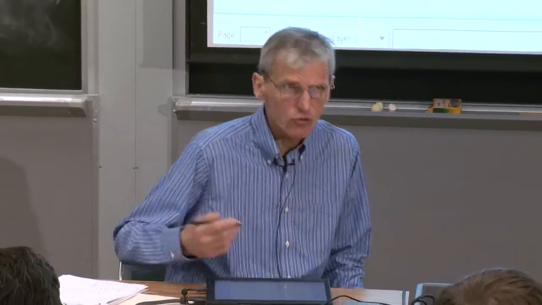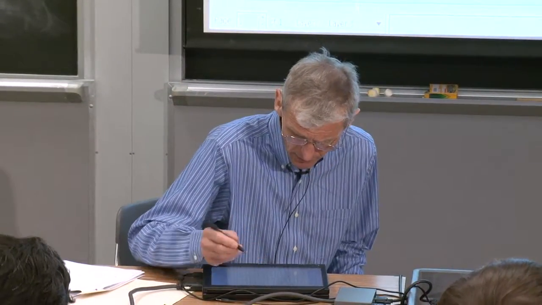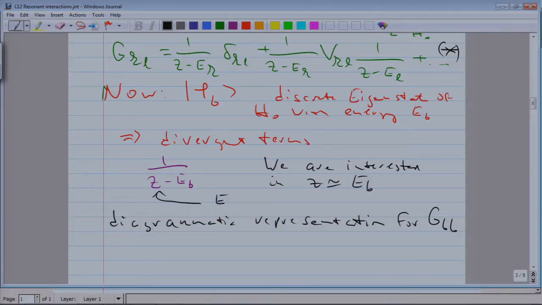I could continue to do it completely algebraically, but because I think it's just a beautiful method, I want to look at this equation and write it down in symbols. So we want to arrive at a diagrammatic representation for this matrix element of the resolvent, GBB.